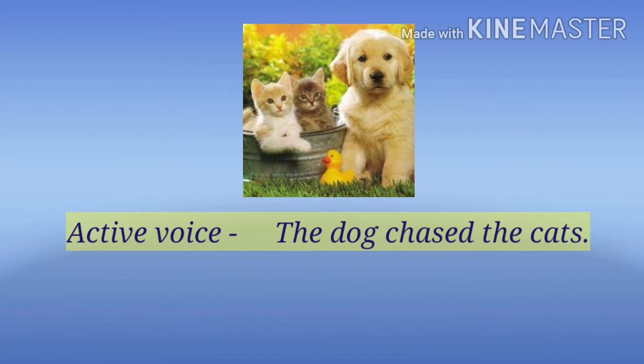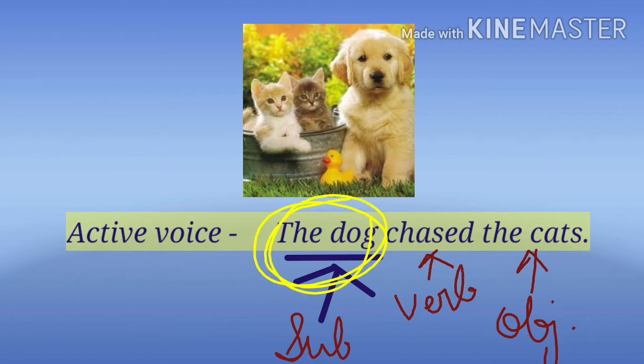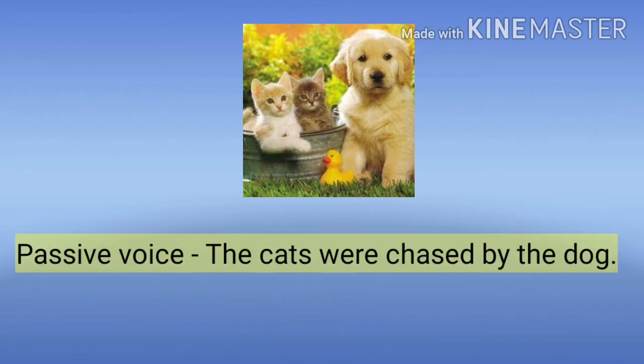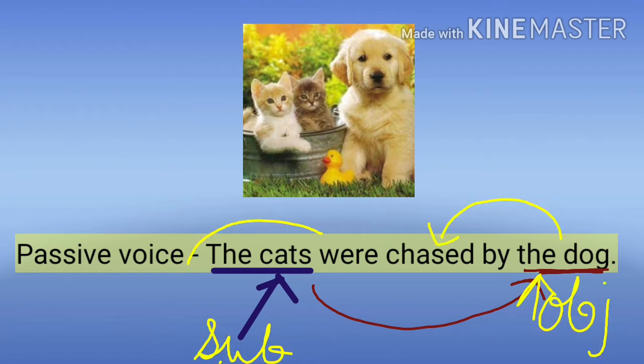The dog chased the cats. In this sentence, the subject is of greater significance than the object. So, in an easy way, we can say when we focus on the doer of the action, we use active voice. The cats were chased by the dog. Here, the object is of greater significance than the subject. So, when the object becomes the center of attraction, it is passive voice.